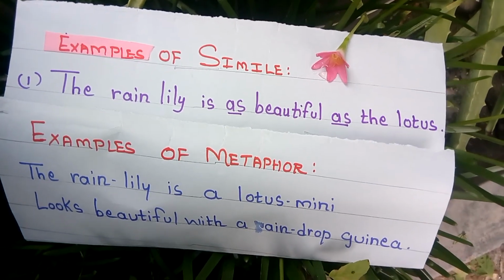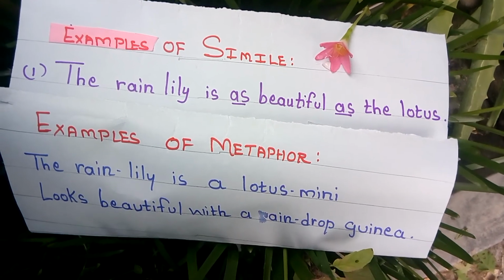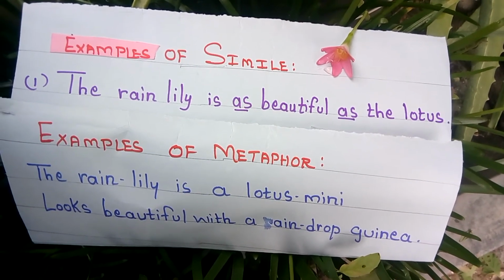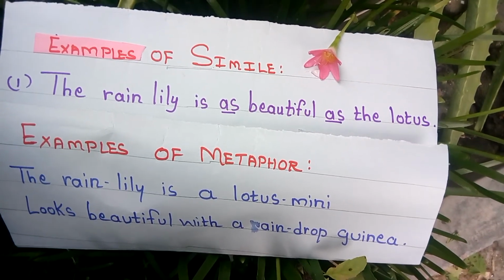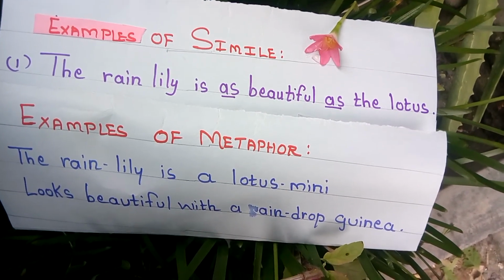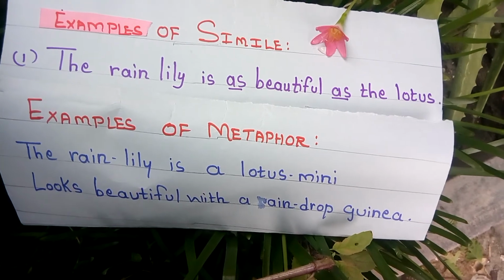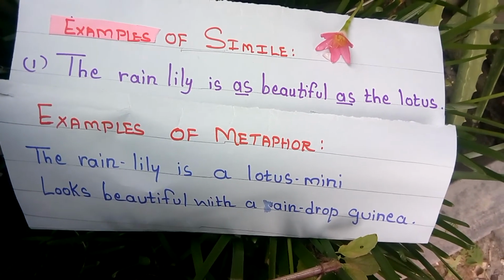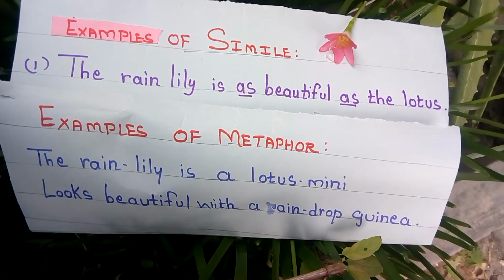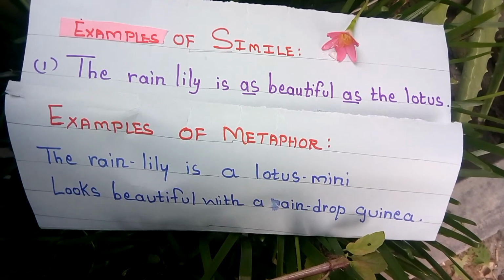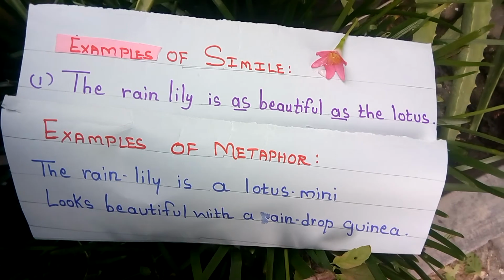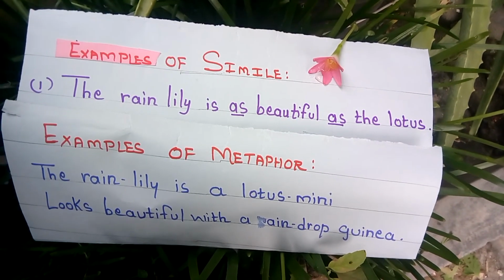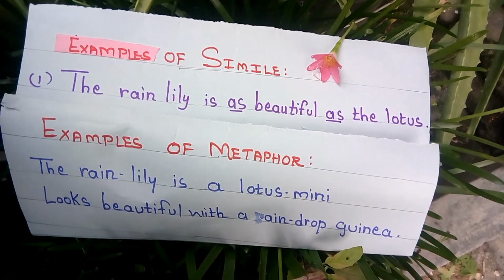Here we can clearly see the difference between simile and metaphor. In simile, rain lily has been compared to the lotus using the word as. In metaphor, you can see that the rain lily is a lotus mini. Direct comparison has not been made. It is called implied comparison. So this is the difference between simile and metaphor. I hope you have understood both the figures of speech.